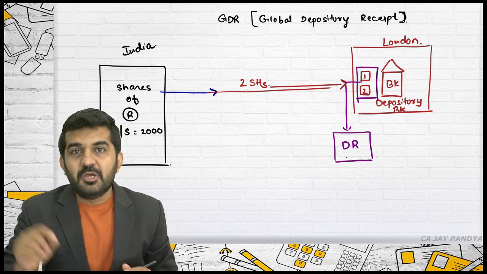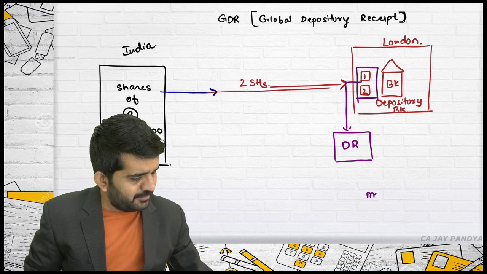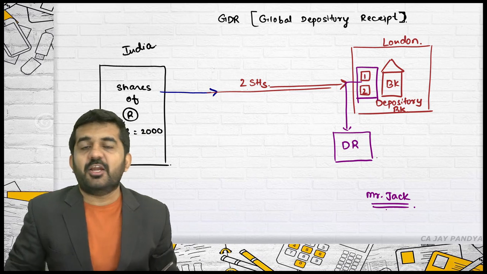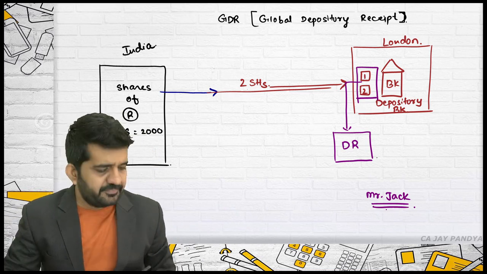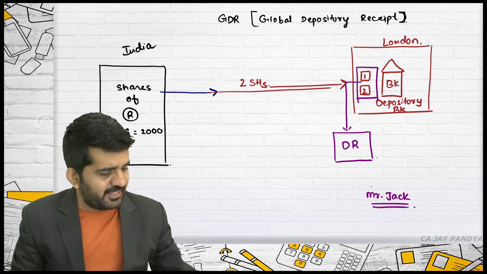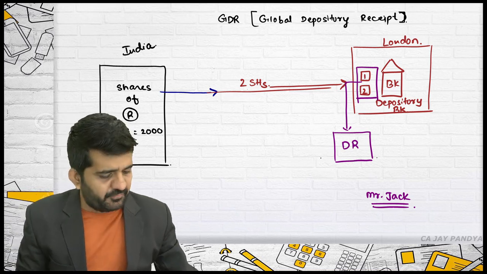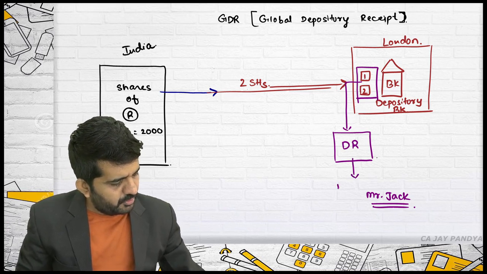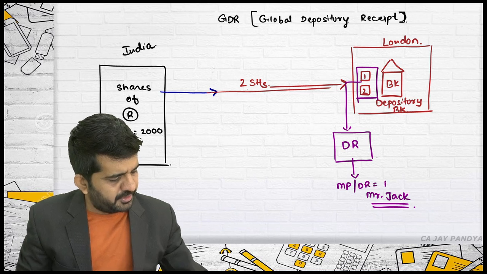Is that all right? Mr. Jack was staying in London. So let me not consider discount or premium. This depository receipt is available to Mr. Jack. Market price per depository receipt is rupees 4,000.